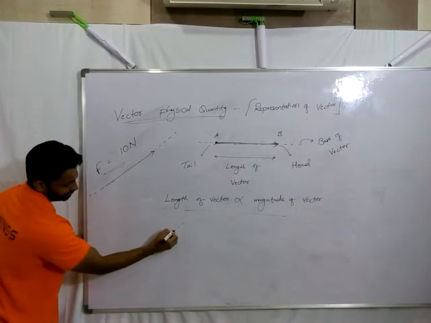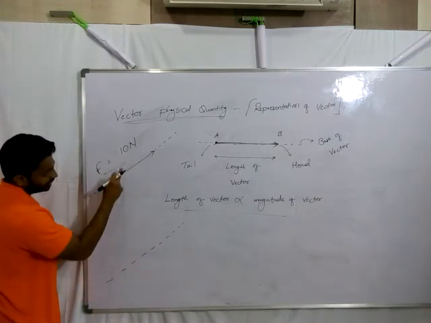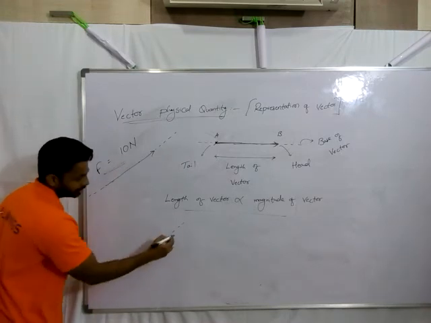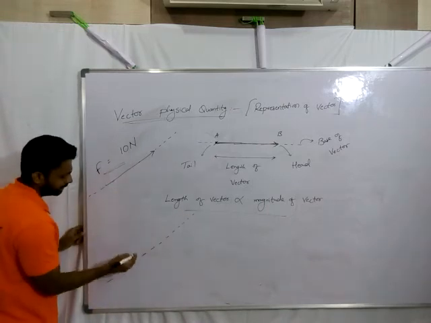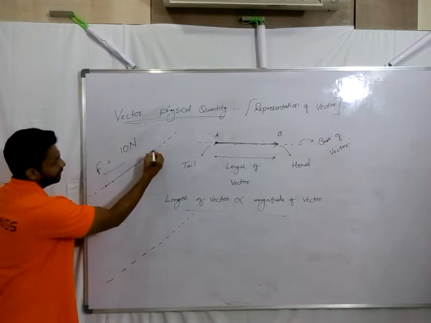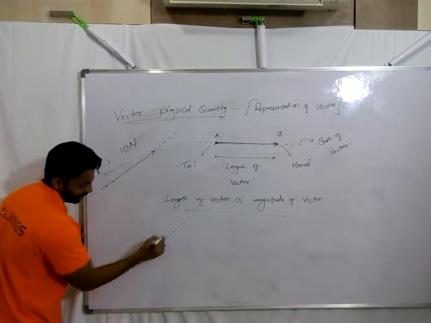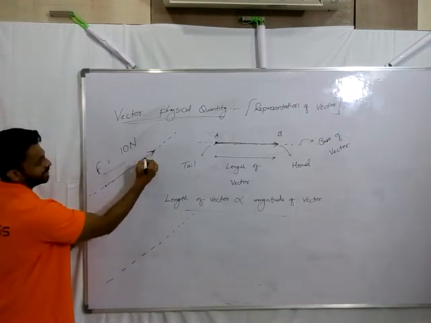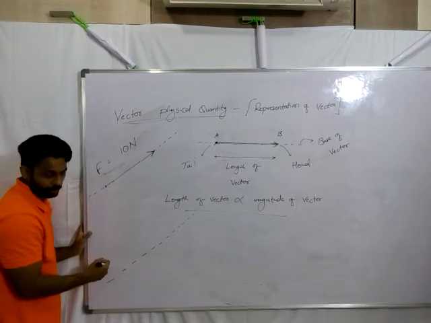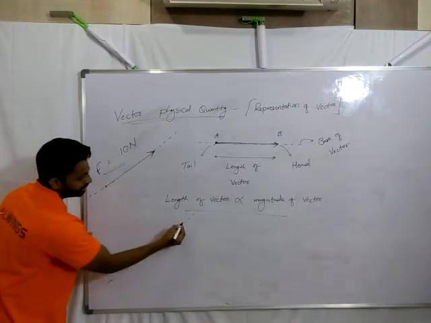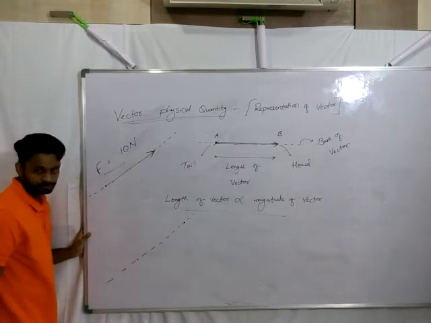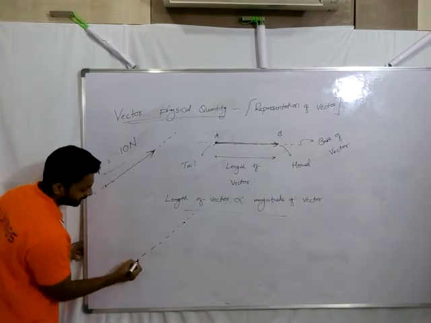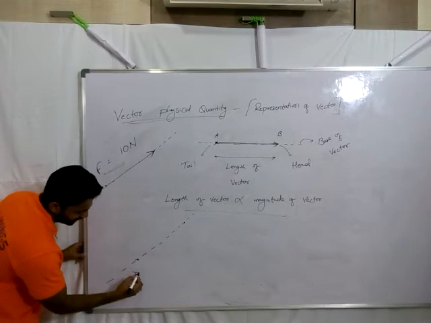So let me draw it here. The direction should be in this direction only. I am drawing the base first, the base of the vector, and on this base, up or down, in what direction is the force? Upside. So the tail and head should be somewhere here. If I take, let's say, the tail, I am fixing it first. The tail is fixed.